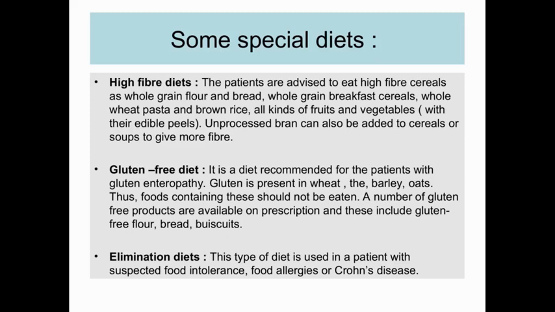Next is the gluten-free diet. It is a diet recommended for patients with gluten enteropathy. Gluten is present in wheat, barley, and oats. Thus, foods containing this should not be eaten. A number of gluten-free products are available on prescription, and these include gluten-free flour, bread, biscuits, and also almond flour. So basically you can also use a gluten-free diet when you have celiac disease as well.